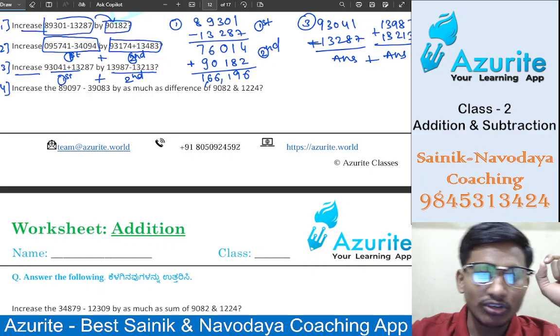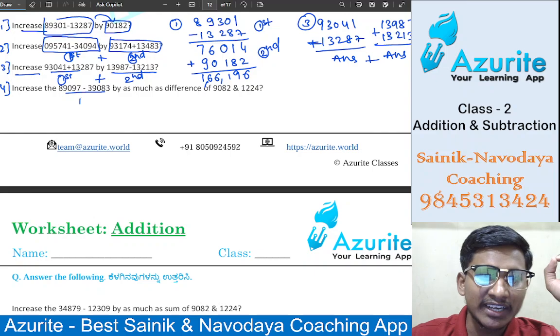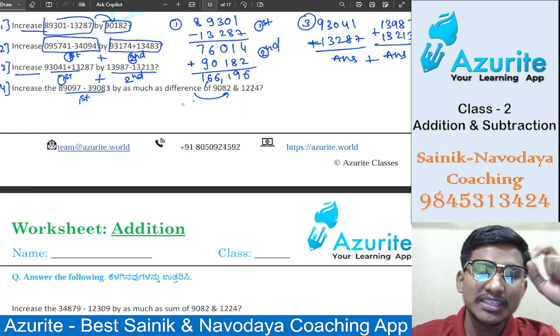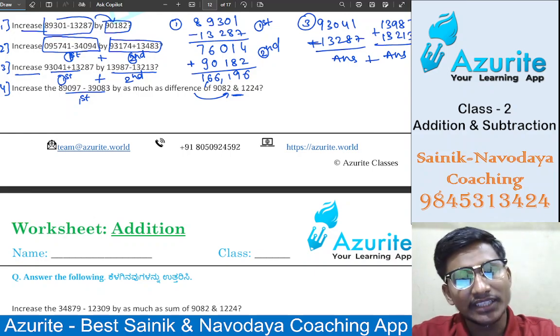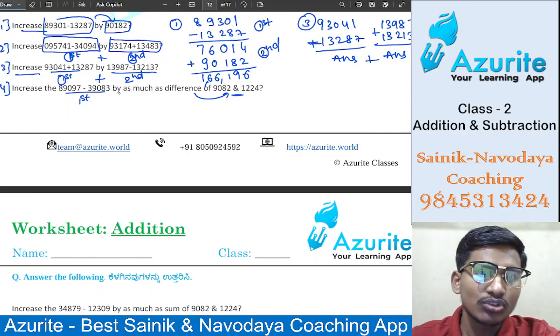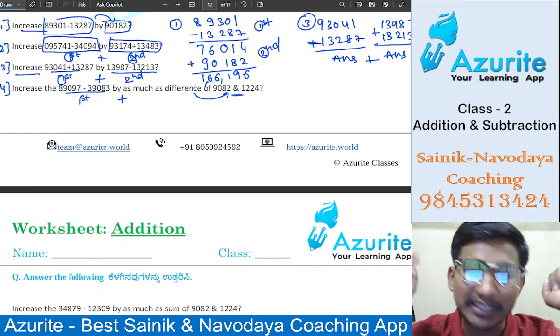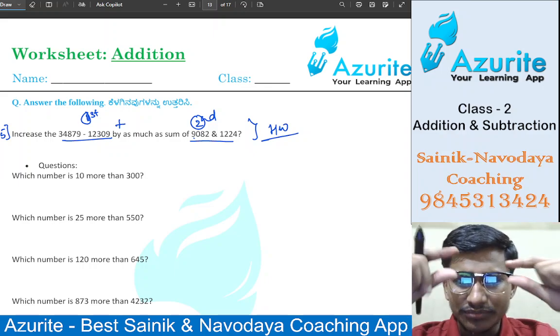Okay, got it? And in the fourth question also, you subtract first, and the difference, that is the minus, we have to minus these two and then add it. Okay? So you do this. If any doubt you ask us, I will explain. Got it? So start solving now, all the 4 questions. Students, you do the fifth question as homework.